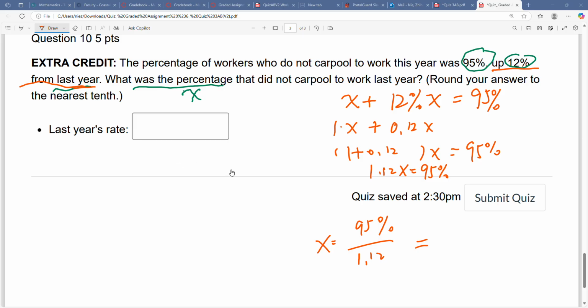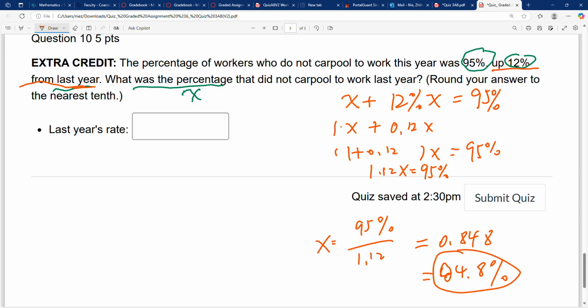Then divided by 1.12, this value is 0.848. So it is 84.8%. All right, this is the percentage from last year.